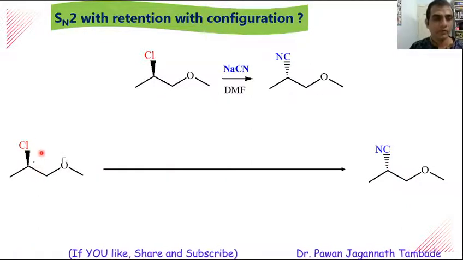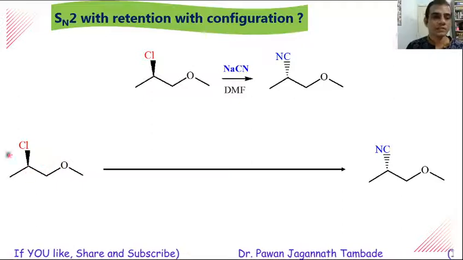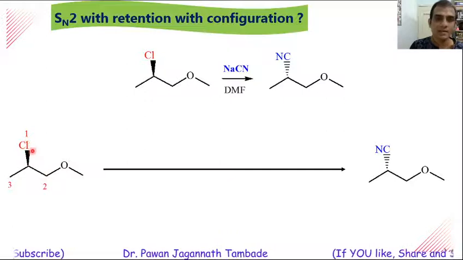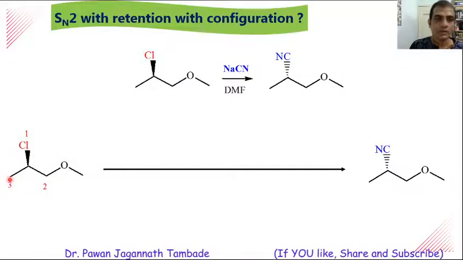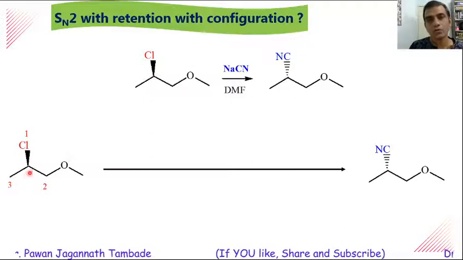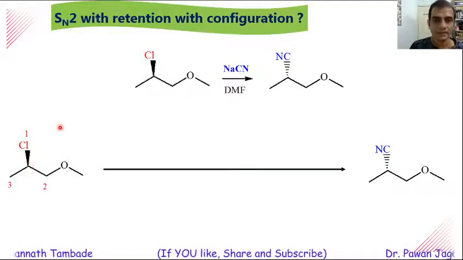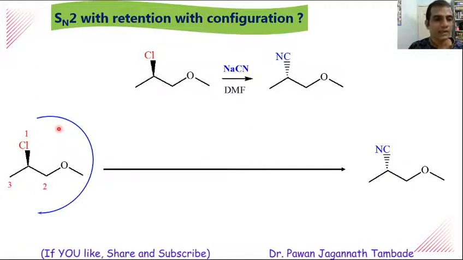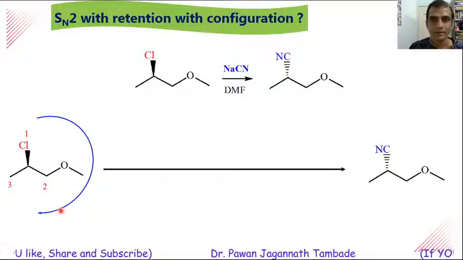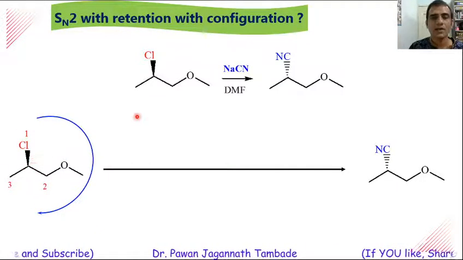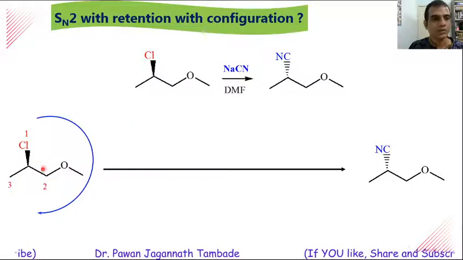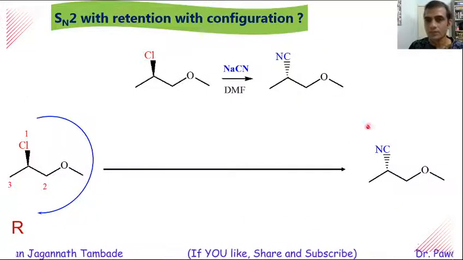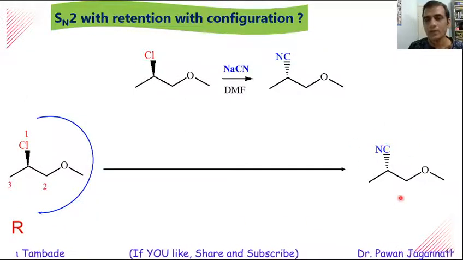And if you try to find out the absolute configuration of this molecule, then when we assign priority, first priority goes to Cl, second priority goes to this group, third priority goes to methyl, and the fourth priority goes to hydrogen, which is present on the backside. And if you look at the high priority groups in the order 1, 2, 3, then you can see them in a clockwise manner. And the fourth priority atom is away from the observer, and thus the absolute configuration of this molecule is R.